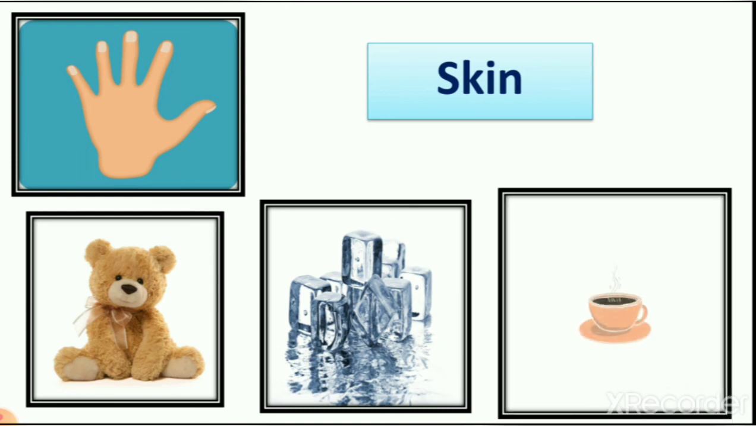Then next is tea. So how do you know that the cup of tea is very hot? Because you touch it. It means these three pictures you can see here are of the sense of touch, right? So how do you feel the sense of touch? With the help of your skin. It means there is no odd picture here. Now let's see which is the next one.